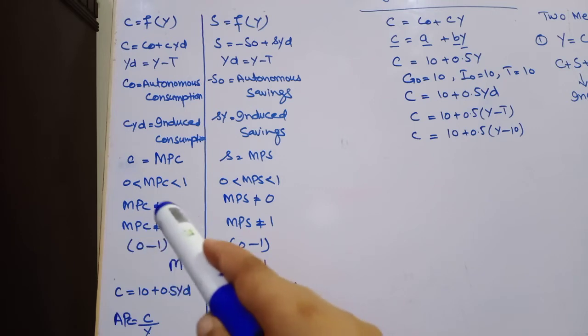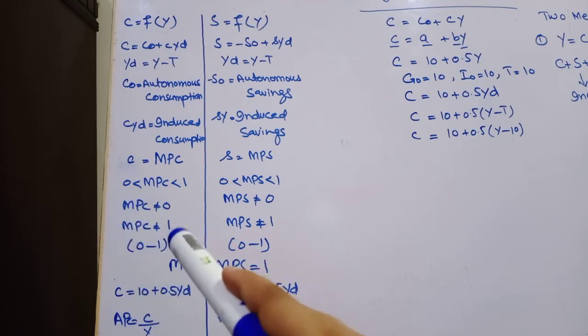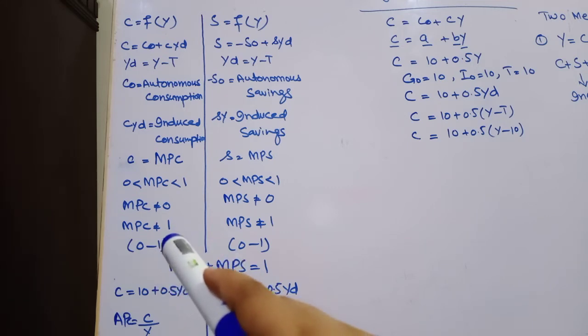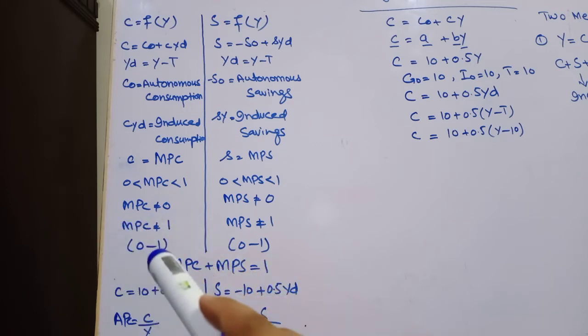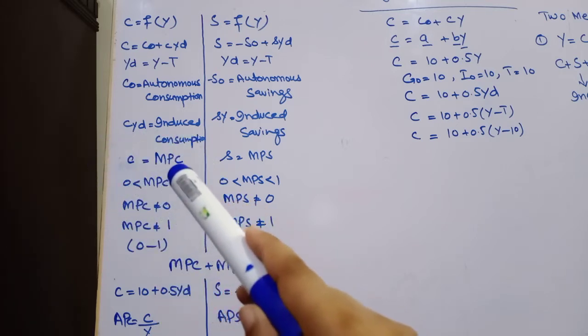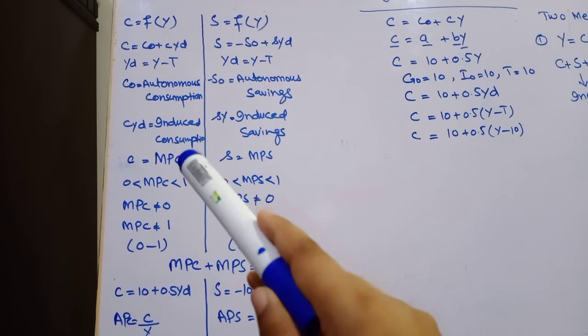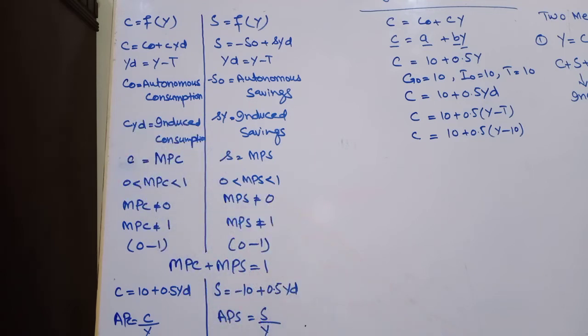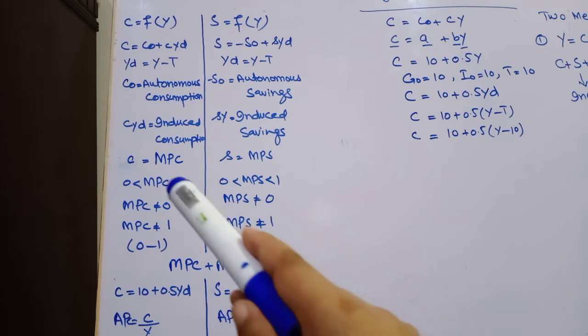And MPC cannot be 1 because it is not possible that we will consume all our additional income and save nothing. That's why the value of MPC will lie between 0 and 1. MPC will tell us how much of our increased income will be spent on consumption, and how much of it will be saved.